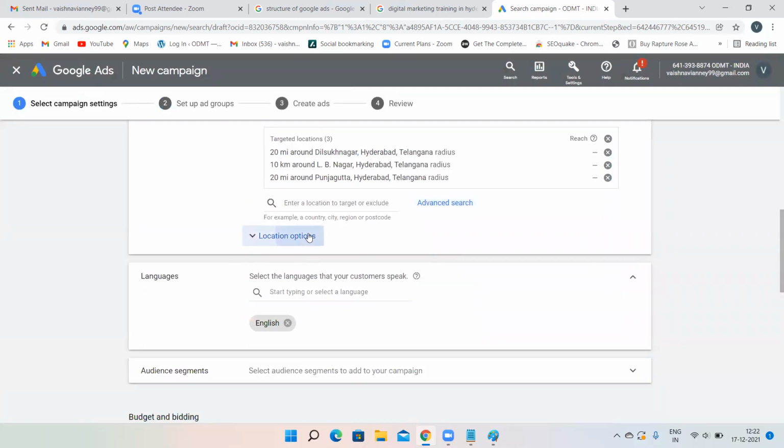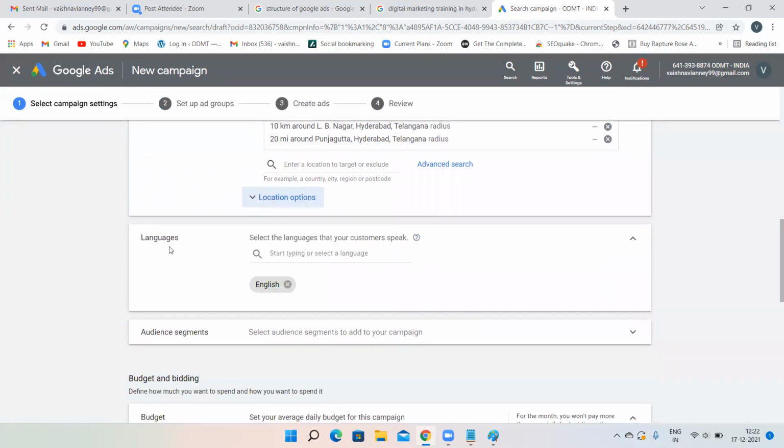Now location options are there. Do not go into that right now. That's an advanced option. Now comes languages. Select the languages that your customers speak. Obviously, by default, English will be there. Just keep it English only. But now, suppose you want to target